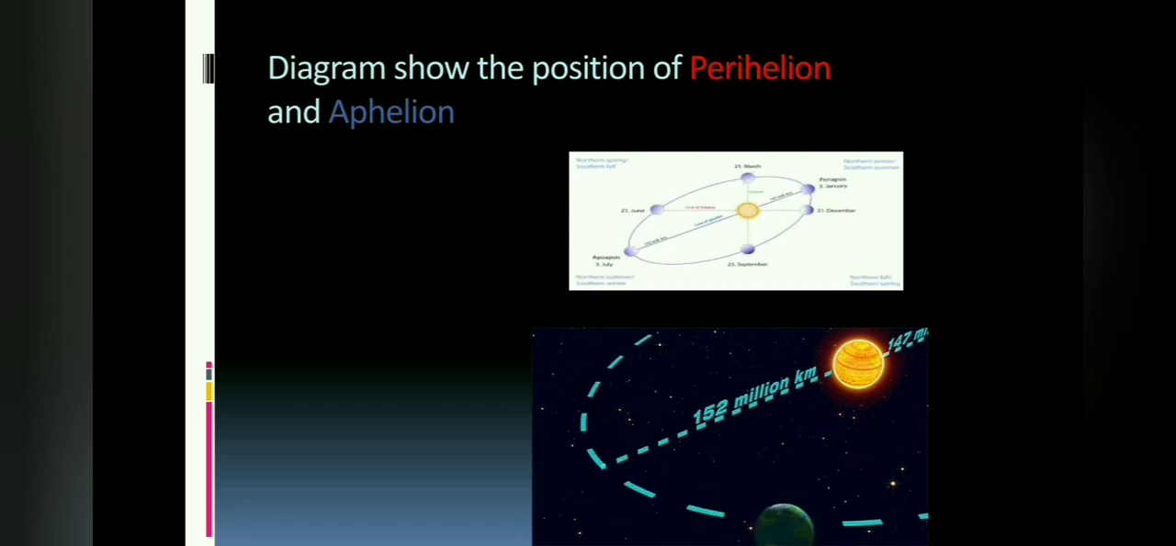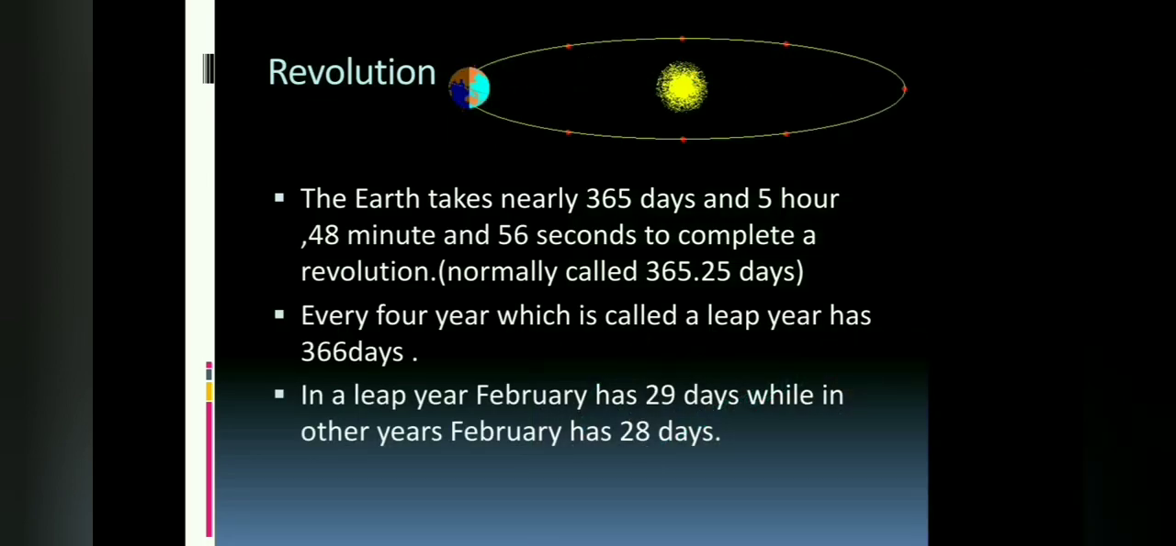Now we start revolution. The earth takes nearly 365 days, 5 hours, 48 minutes and 56 seconds to complete a revolution. Normally we call it 365.25 days or 365 1/4 days. Every 4th year, which is called a leap year, has 366 days. In a leap year, February has 29 days, while in the other years, February has 28 days.